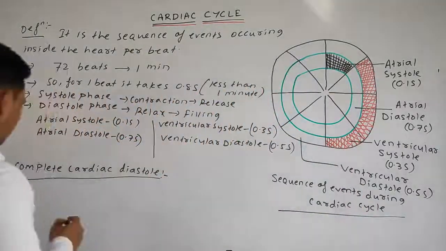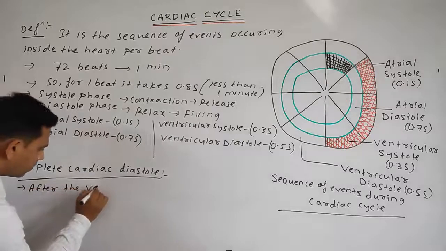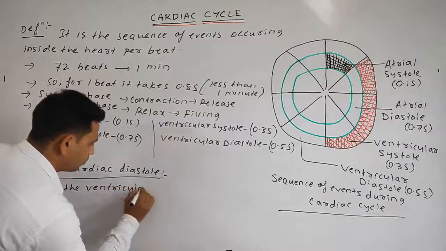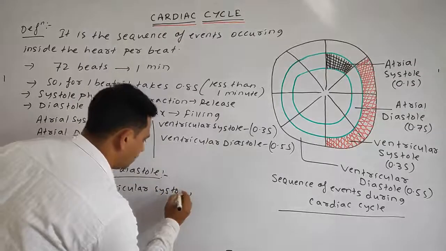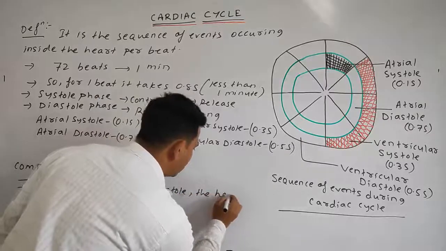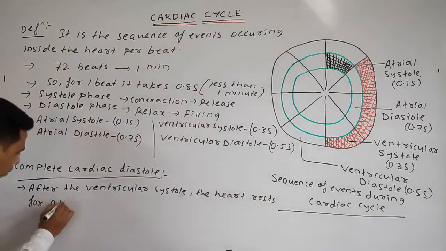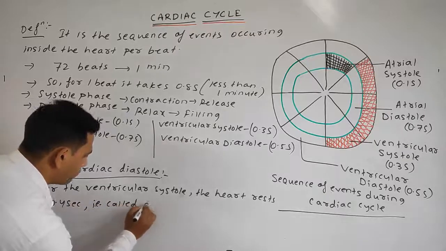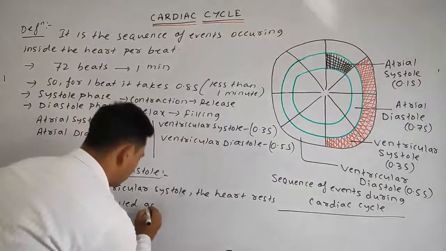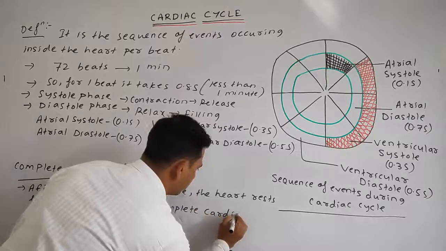second. Okay, let's write down. Then I'll make you understand. This is all correlated. After the ventricular systole, the heart rests for 0.4 seconds. That is called complete cardiac diastole.